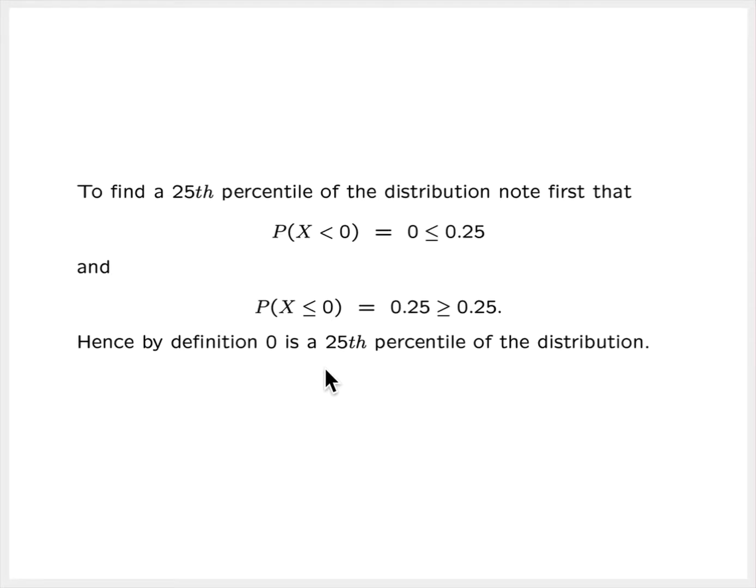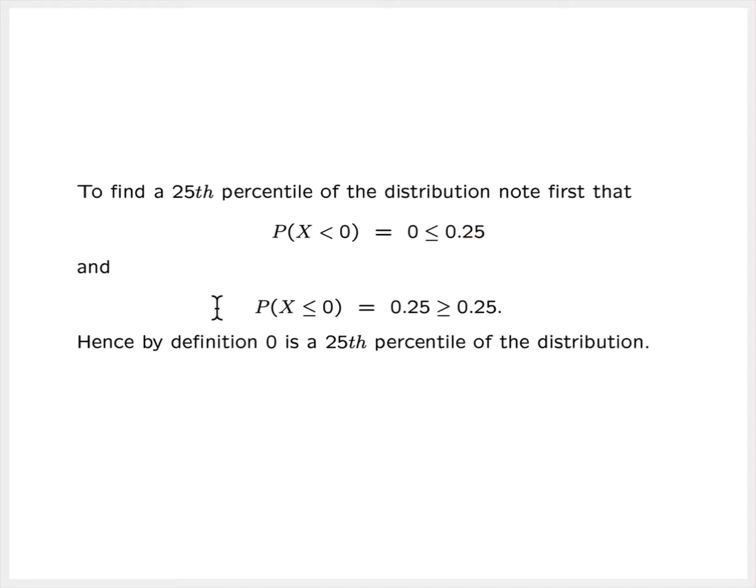All right, now let's look at finding a 25th percentile of the distribution. Let's again first consider 0 as a candidate. The probability that x is strictly less than 0 is 0, and that is less than or equal to 0.25, so the first condition is satisfied.